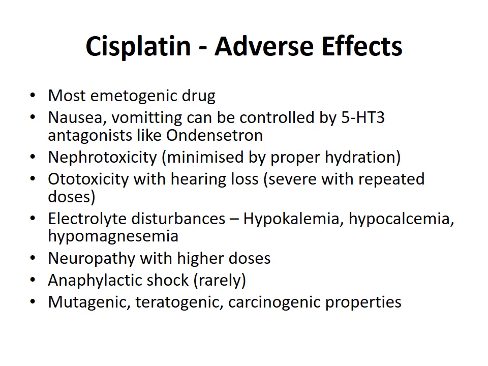The adverse effects of cisplatin. It is the most emetogenic drug. Nausea and vomiting can be controlled by 5-HT3 antagonists like ondansetron. Nephrotoxicity, which can be minimized by proper hydration. Ototoxicity with hearing loss, it is very severe when you give repeated doses. Electrolyte disturbances like hypokalemia, hypocalcemia and hypomagnesemia are caused. Neuropathy can occur with higher doses. Anaphylactic shock can occur rarely. It is also mutagenic, teratogenic and carcinogenic.